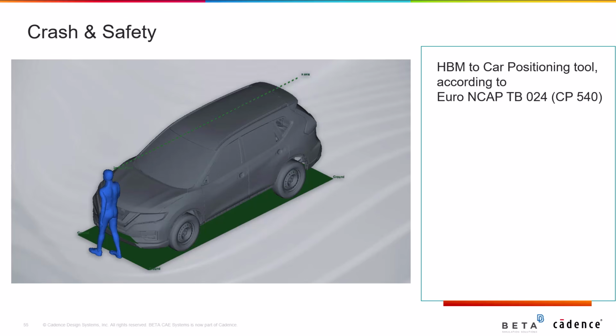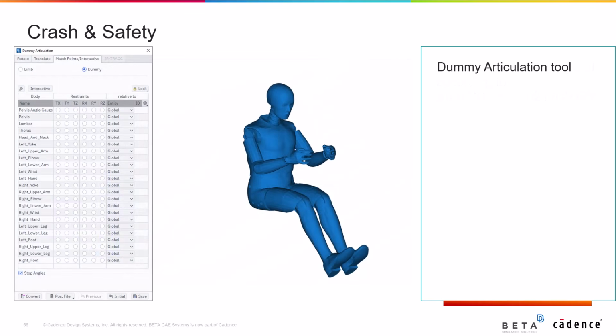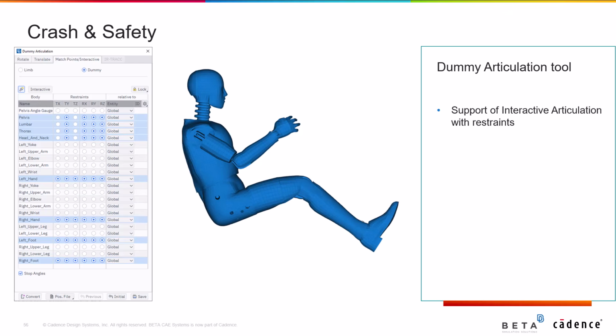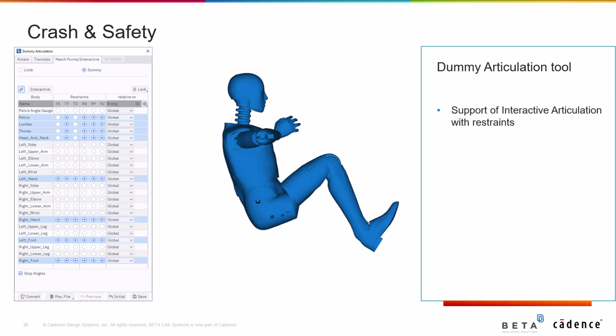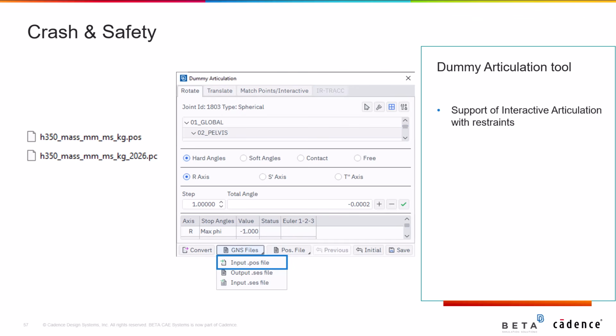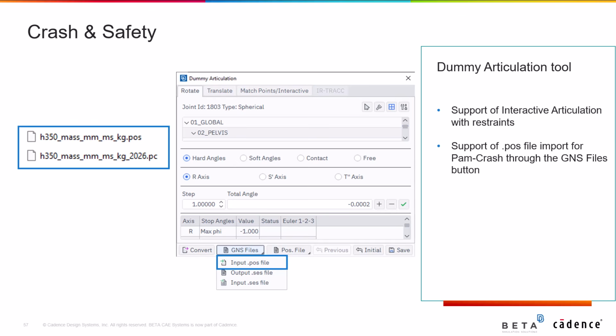Regarding the HBM to car positioning tool, it is now possible to position human body models in relation to vehicles in compliance with the Euro Pedestrian Human Model Certification Euro NCAP TB024. Remaining on the occupant protection, support for interactive articulation with restraints on the dummy's limbs has been introduced in the dummy articulation tool, making positioning adjustments easier and more intuitive. Also, for cases where the position file doesn't have the same name as the PAMcrash dummy main file, support has been added for the POS file import through the GNS Files button.